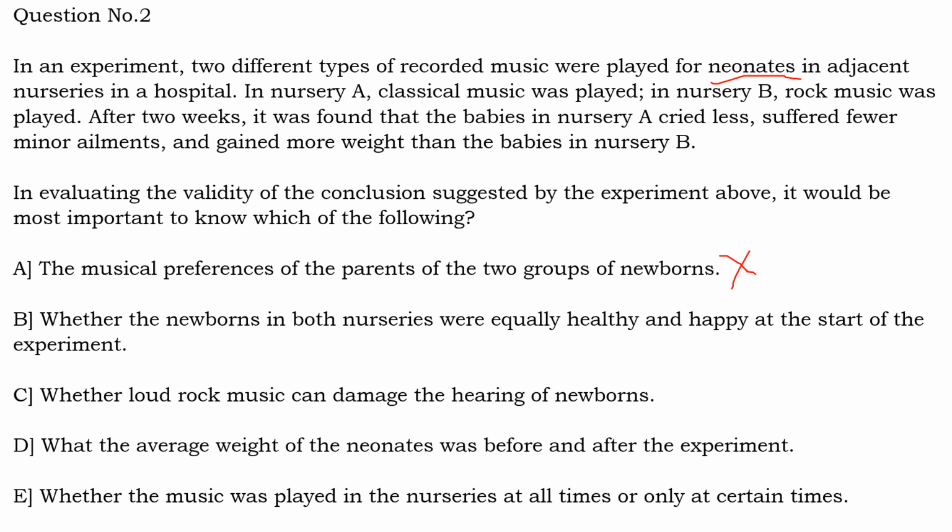So if we know that the babies in both the nurseries were equally healthy and happy before the experiment, then after the experiment, one particular set of babies in nursery A were better than babies in nursery B, then obviously classical music would be the reason for that. So option B is a good answer. Keep it in your mind.